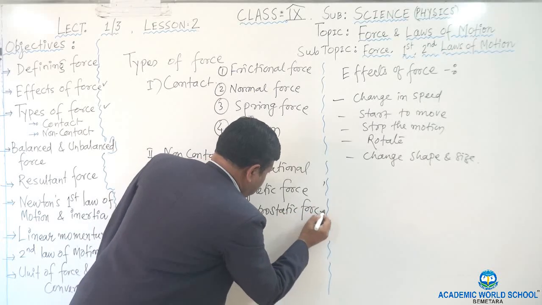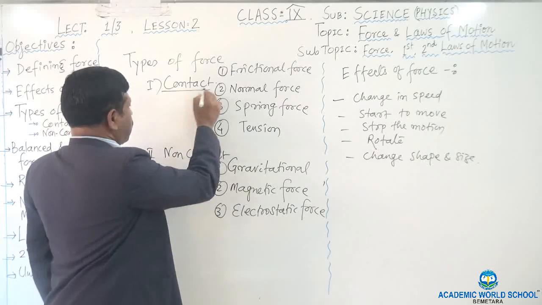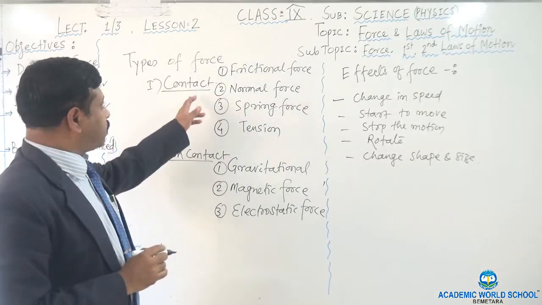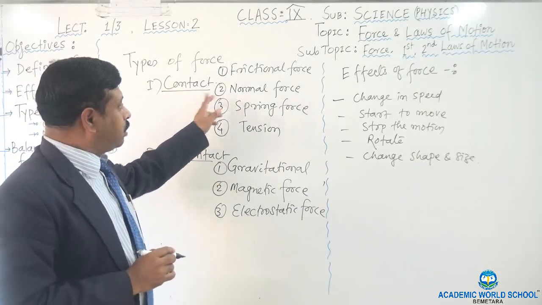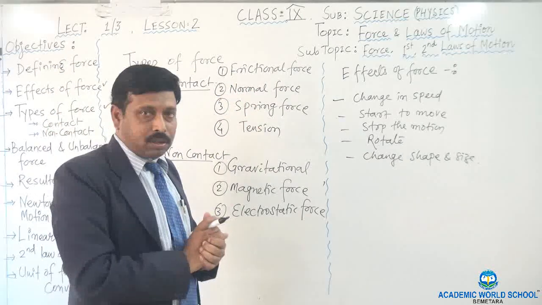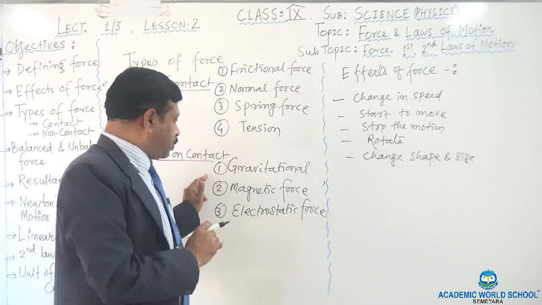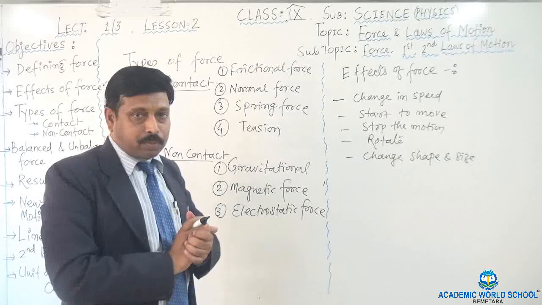Now I will explain one by one, giving you the definitions. So again I repeat, contact force is divided into frictional force, normal force, spring force and the tension force. And the non-contact force is divided into gravitational force, magnetic force and electrostatic force.